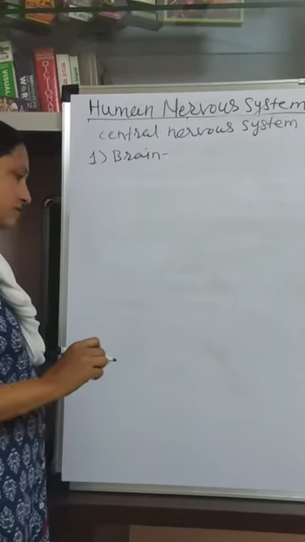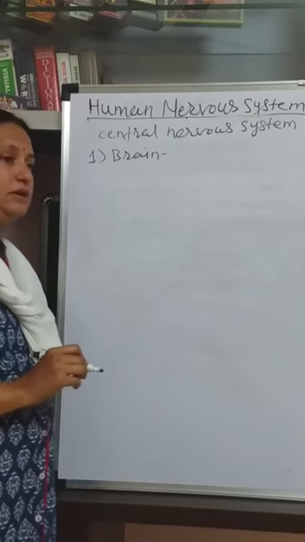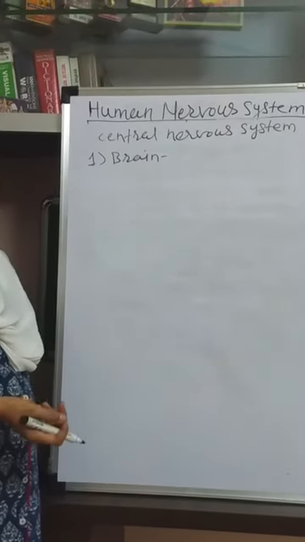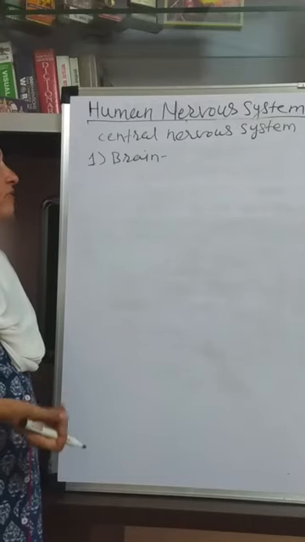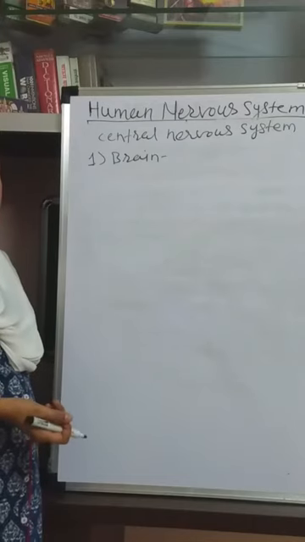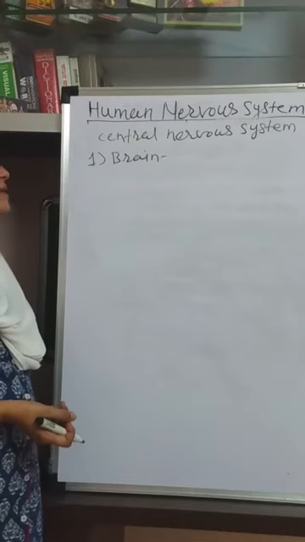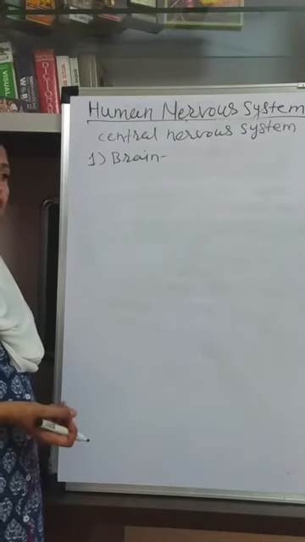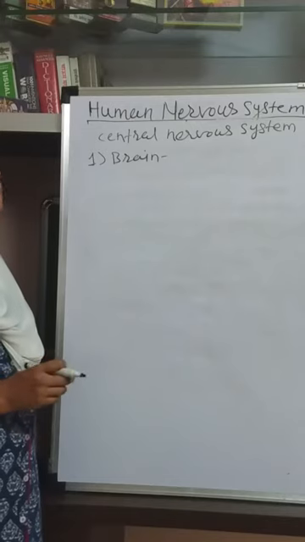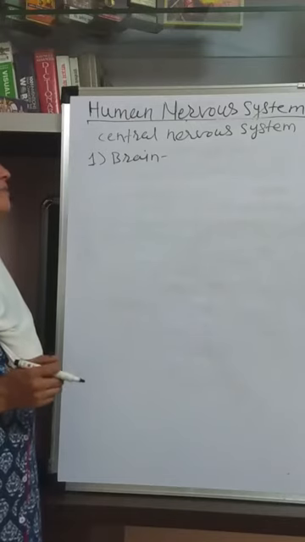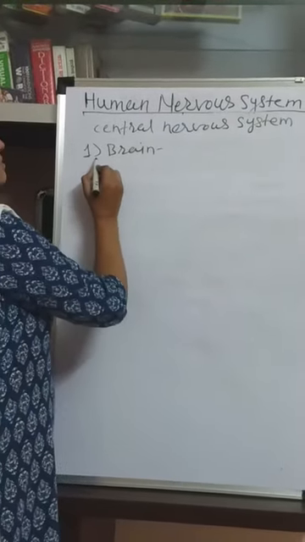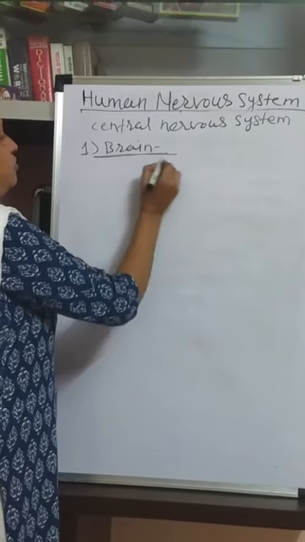It is the highly evolved complex structure. It is highly complex, modified, well developed among all the animals. Particularly in human being it is well developed. It is a hollow organ, पोकळ असा organ आहे, whitish in color. Externally it is grayish white in color, and it weighs about 1.4 kg.